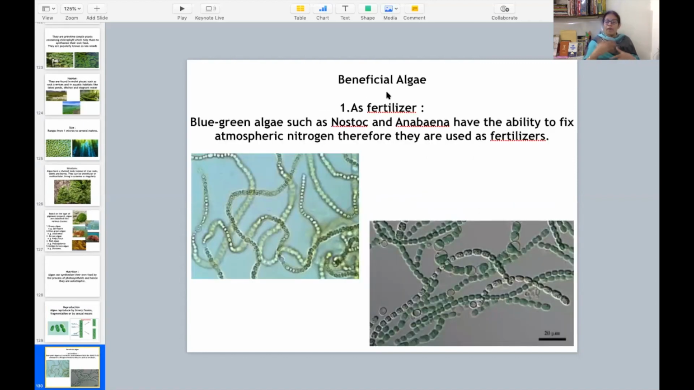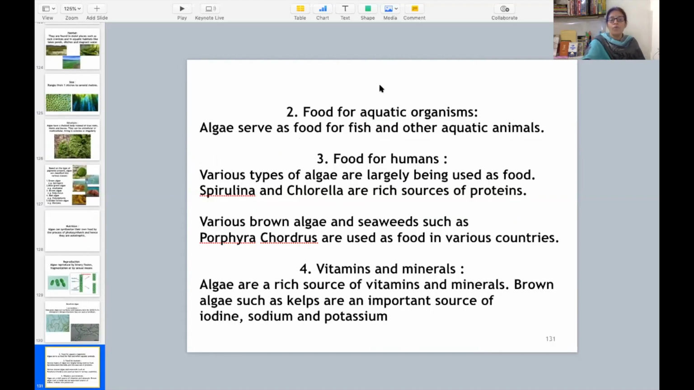Now let us talk about beneficial algae. What are the benefits of algae? The very first benefit is it is used as fertilizer. And the examples are Nostoc and Anabaena. Nostoc and Anabaena are blue-green algae, and these have the ability to fix the atmospheric nitrogen. So therefore, they are used as fertilizers. Food for aquatic organisms, because this is the aquatic plant. So it acts as a food for aquatic animals also. Algae serve as a food for fish and other aquatic animals.